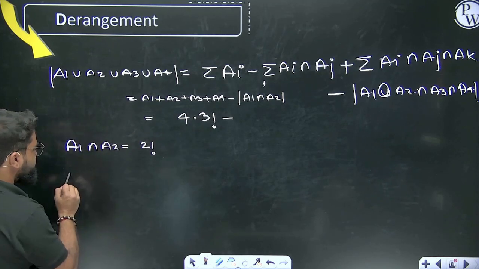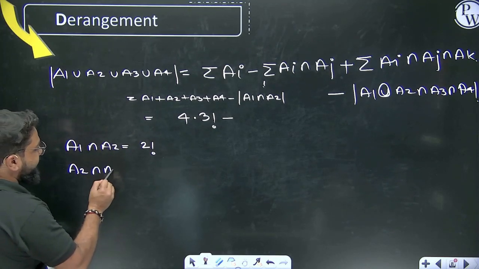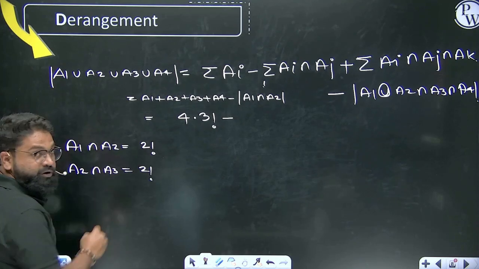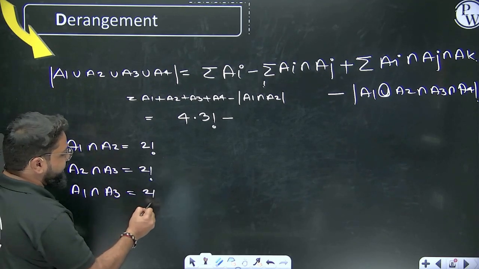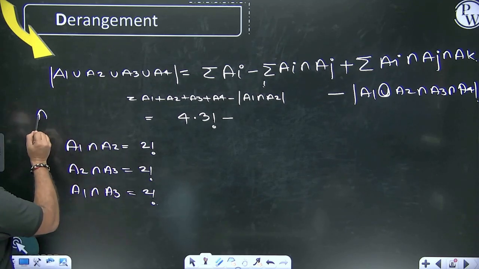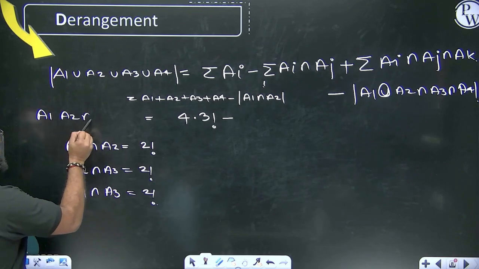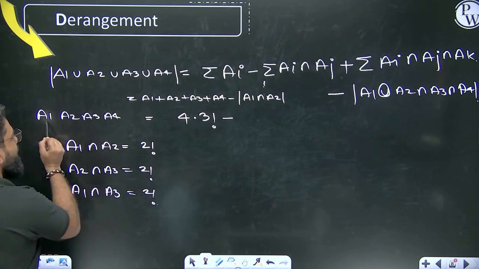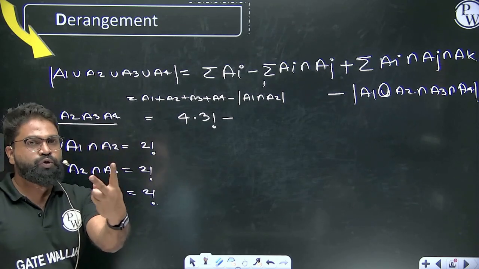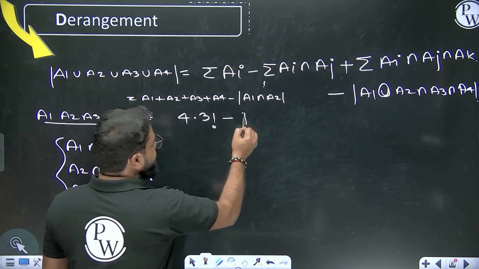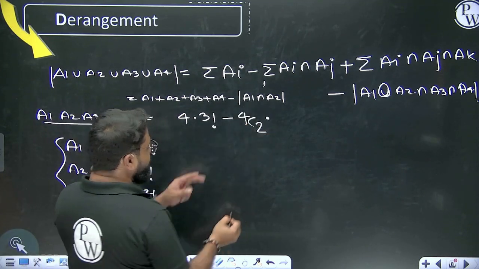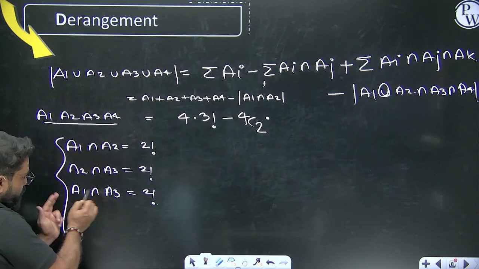2 factorial ways. Another way is A2 and then A3, again you can write in 2 factorial ways. Then A1 intersection A3, this also you can write in 2 factorial ways. So let's say this is A1, this is A2, this is A3, this is A4. Out of these 4, we have to choose 2, I mean 2 combinations. So how many ways can we do it? We can do it in 4C2 ways, 4C2 ways to choose 2 combinations of it.